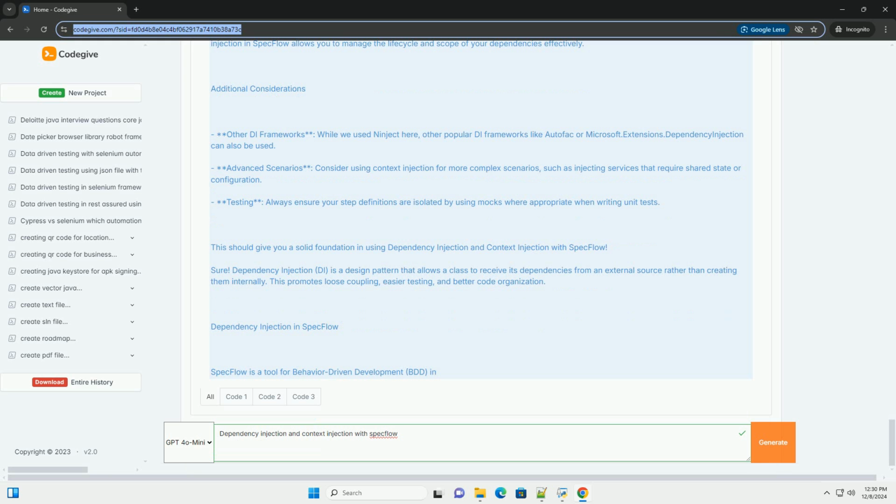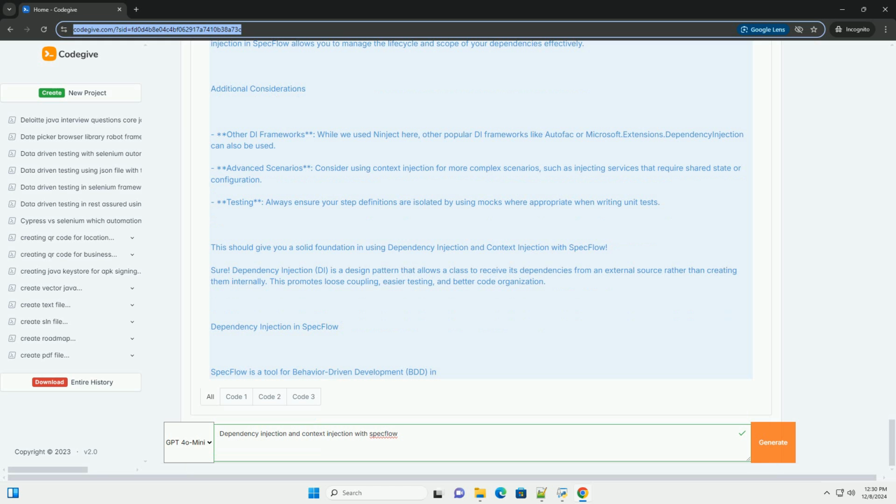Public MySteps, IMyService myService. _myService equals myService. Given, I have a service. Public void GivenIHaveAService. Use the injected service. Var data equals _myService.GetData.